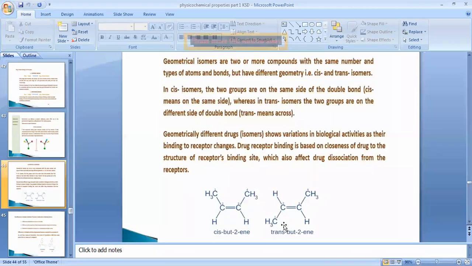And when the two different bulkier groups are on the opposite side of the double bond, then we can call them trans geometrical isomers.